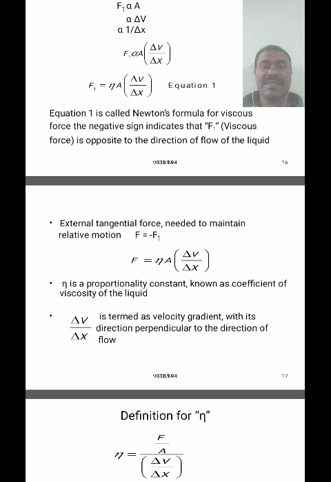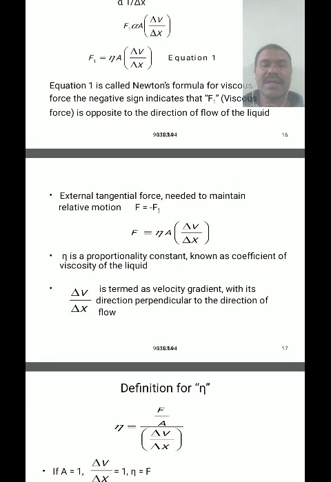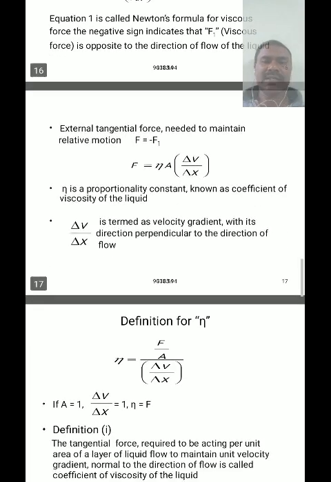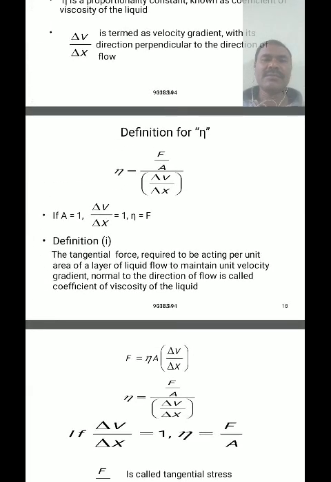Delta V by delta x is termed the velocity gradient, with its direction perpendicular to the direction of flow, and this velocity gradient is defined as the ratio of the relative velocity between the two different layers to the distance between the two different layers.